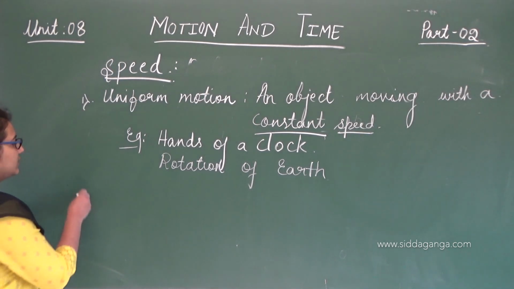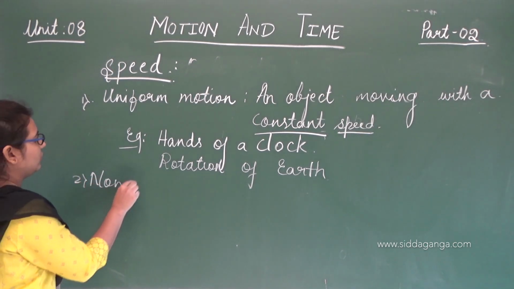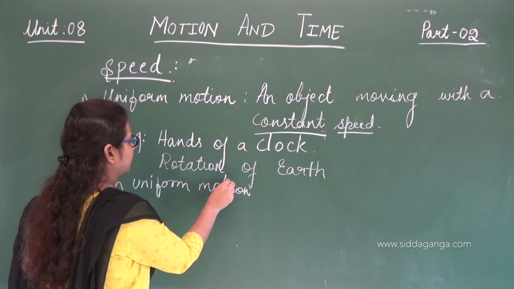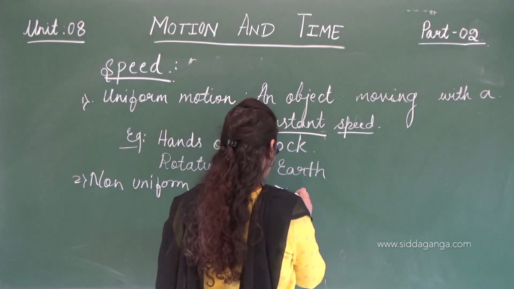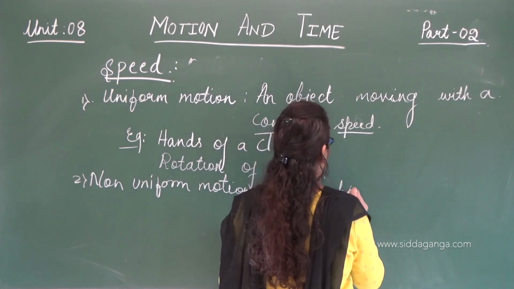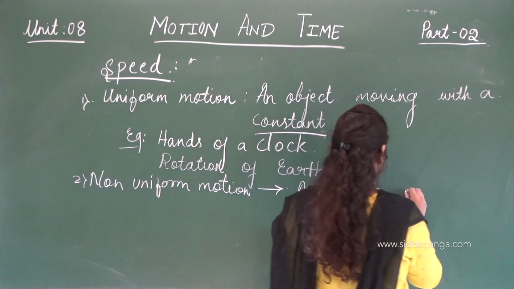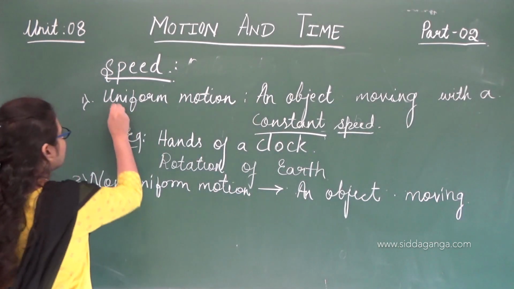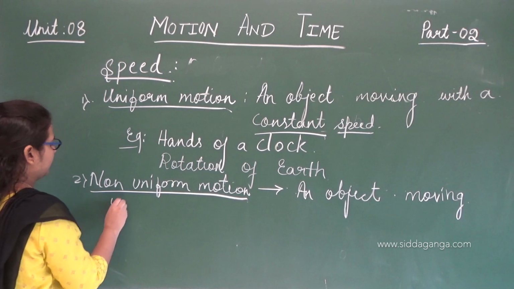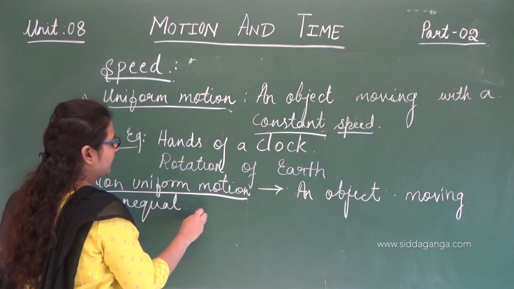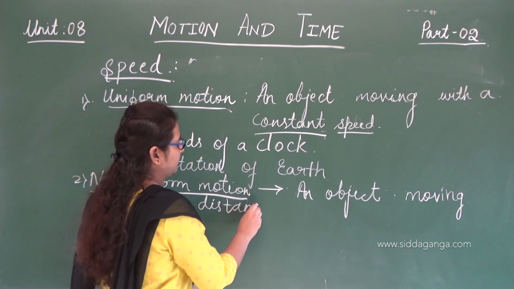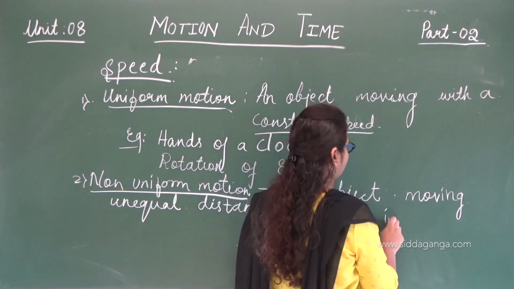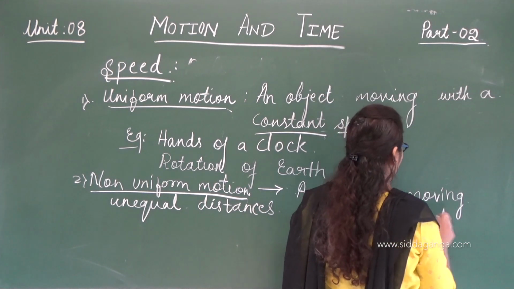Now let us see non-uniform motion. This is an object moving unequal distances in equal intervals of time.